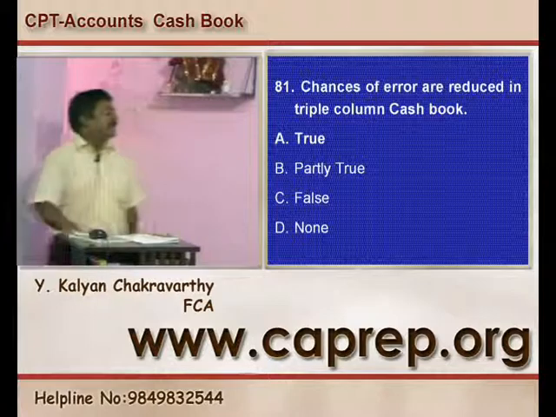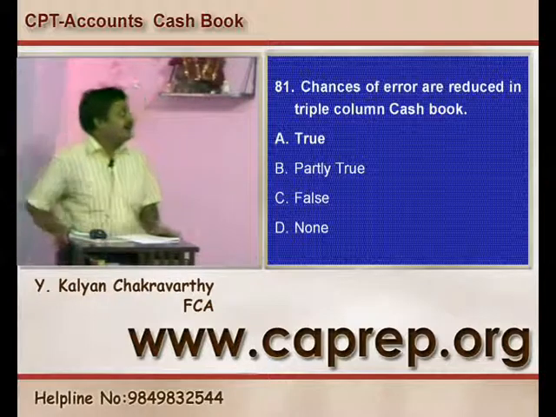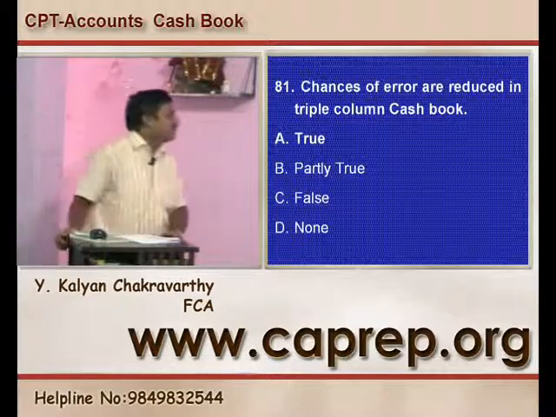Question number 81, chances of error are reduced in the triple column cash book.